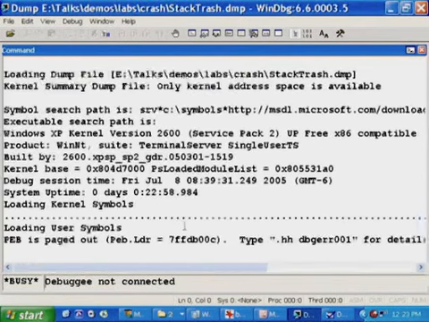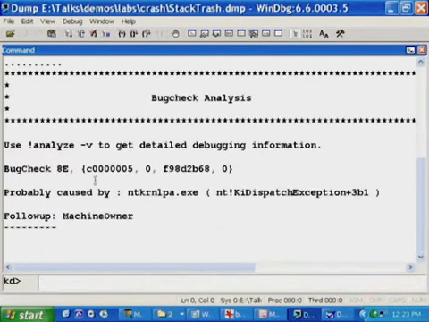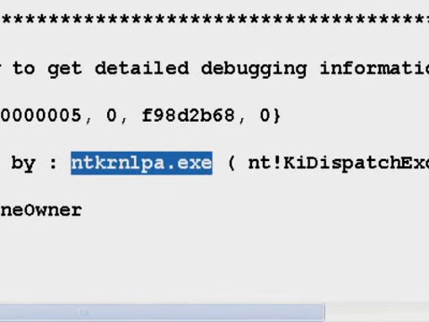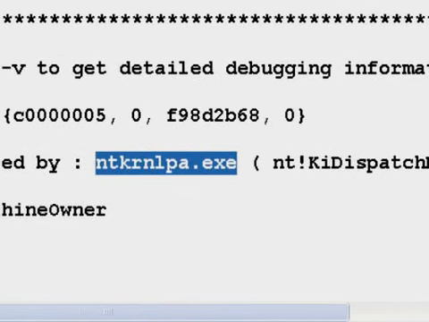Let's see what the analysis engine does with the corrupted stack that it's been given here. Well, stop code 8E, probably caused by NT kernel PA, which is the large memory version of the operating system kernel. So this is actually something that pains the debugger very much. It finally had to blame the Windows operating system kernel. It felt it had no choice.